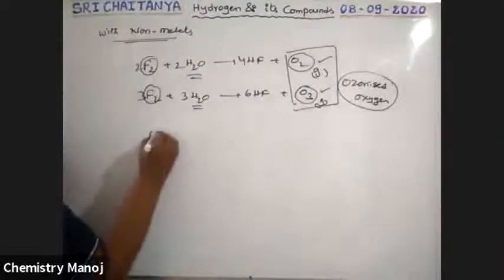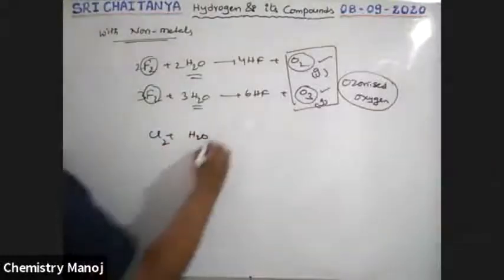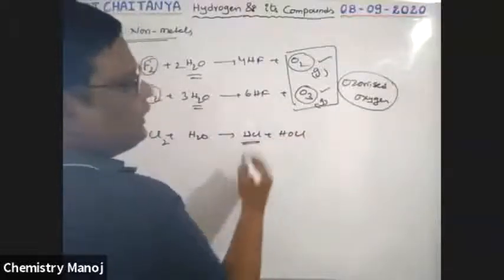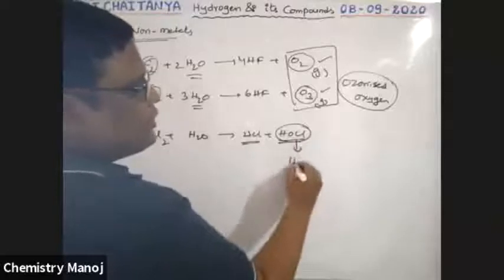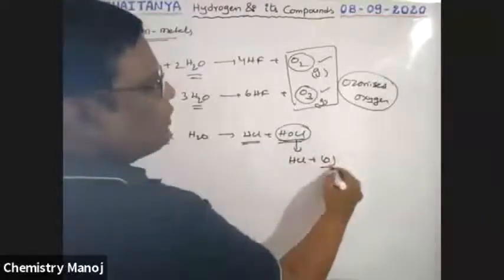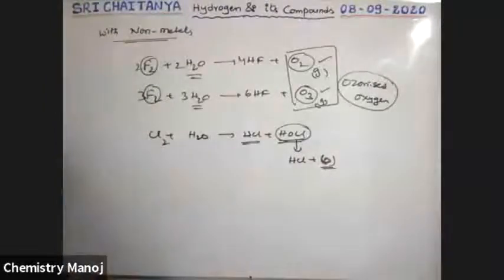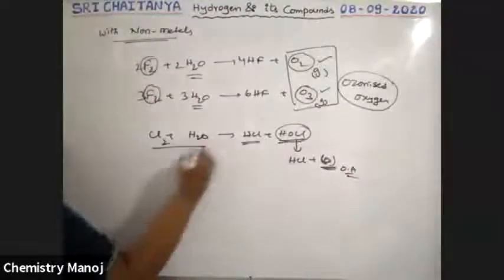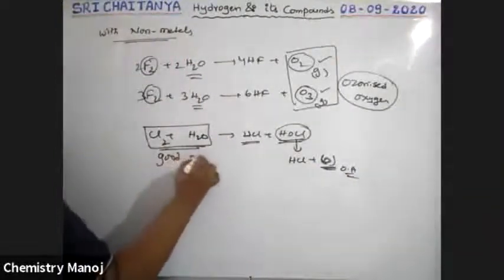Next, when chlorine reacts with water, which is called chlorine water, this gives HCl and HOCl, hydrochloric acid and hypochlorous acid. This is unstable, boys. Once again, it dissociates into HCl and nascent oxygen, just like nascent hydrogen. This is responsible for the oxidizing action of chlorine water. Therefore, chlorine water is a good oxidizing agent.